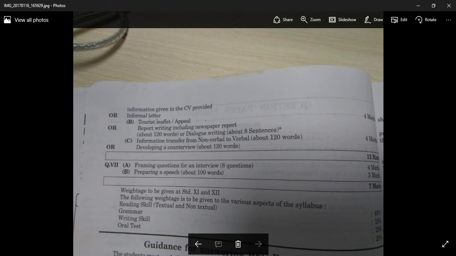If you are asked a hill station, you cannot write Goa. If you are asked to write a tourist leaflet to any of the interesting tourist destinations, then you can write some tourist destination. But otherwise, if specifically you are asked to write a historical place, you have to write those places which are a tourist spot but historical in nature. For example, we'll take Mahabaleshwar. If a tourist leaflet is asked to write on a hill station, you can write Mahabaleshwar.